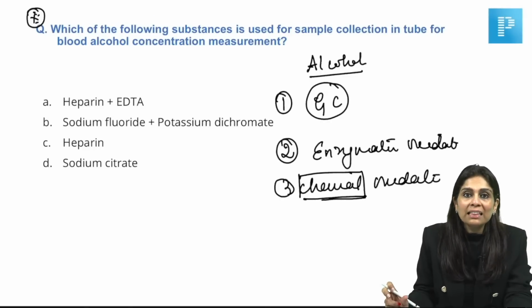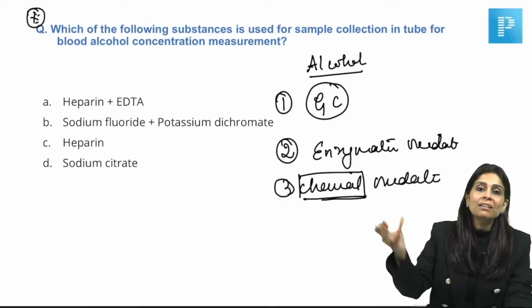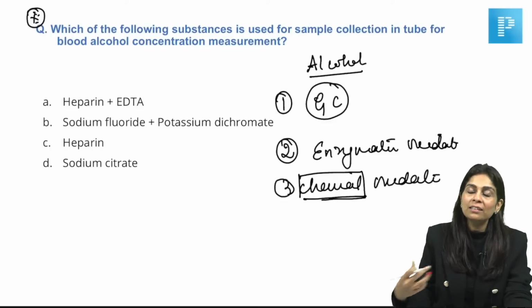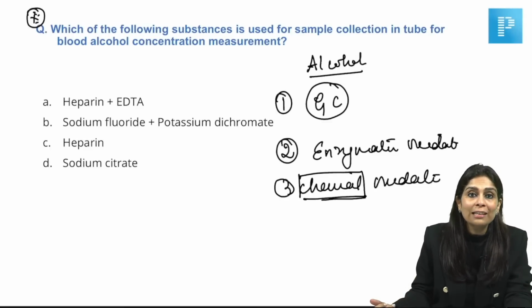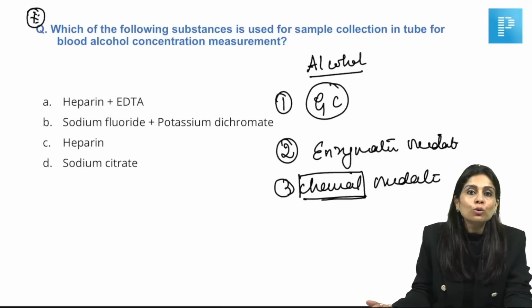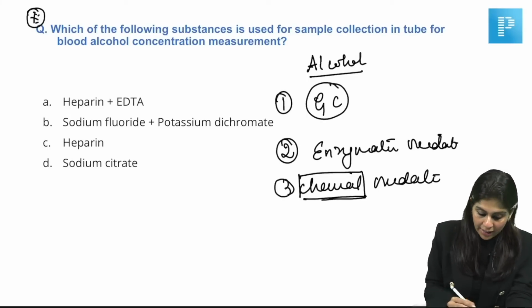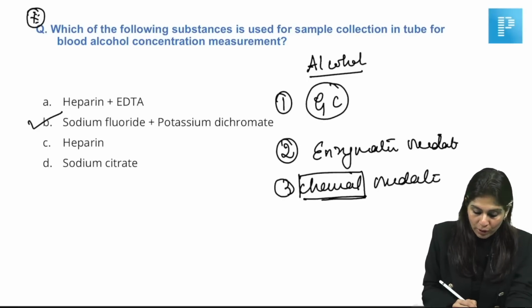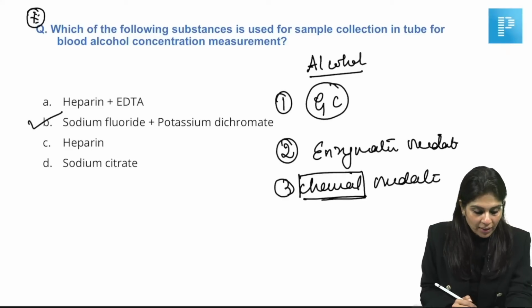RBCs in the sample will be competing with the microorganisms to use glucose. So what will these microorganisms do? They start consuming the alcohol that is present in the sample, causing false low values. That is why we are supposed to collect the blood sample in a tube which has fluoride. Fluoride inhibits the growth of microorganisms so that it does not cause false low values of alcohol. So what is the right answer here? The right answer is sodium fluoride and potassium dichromate.